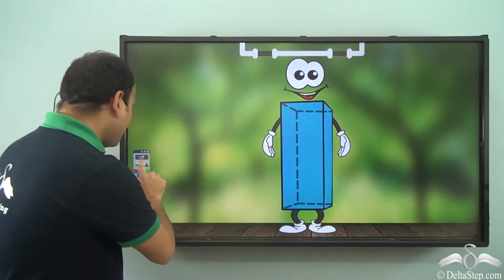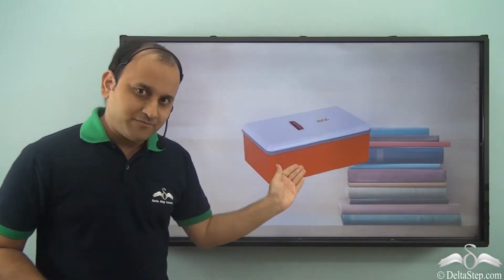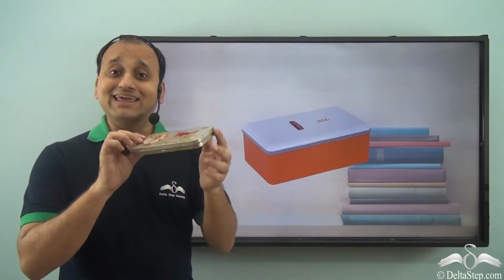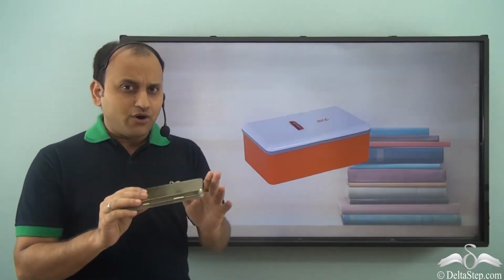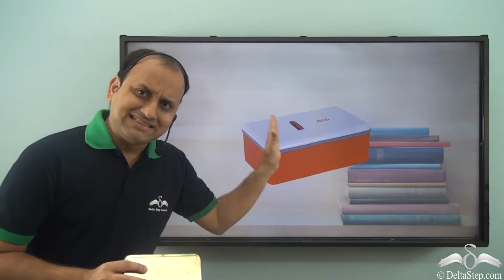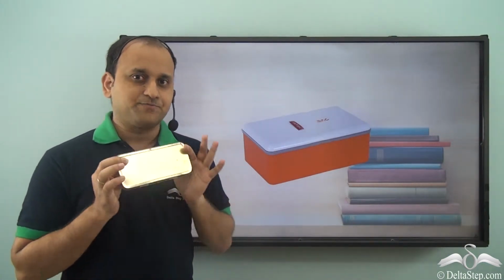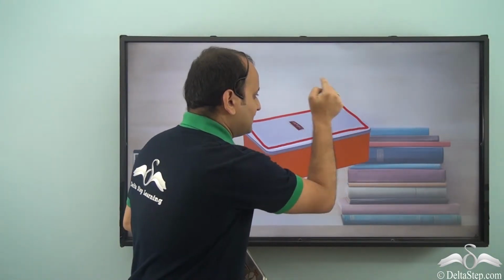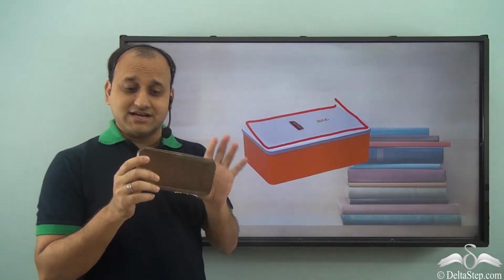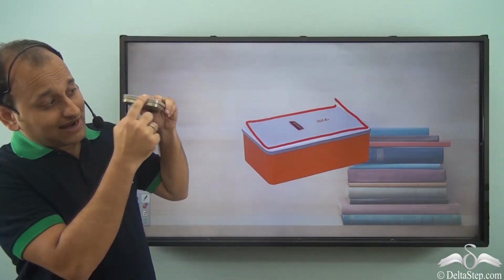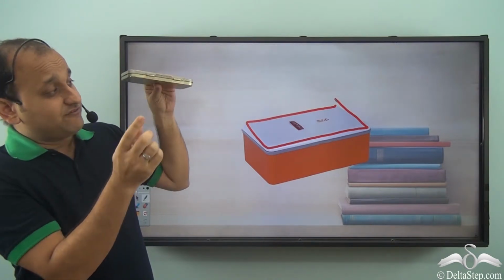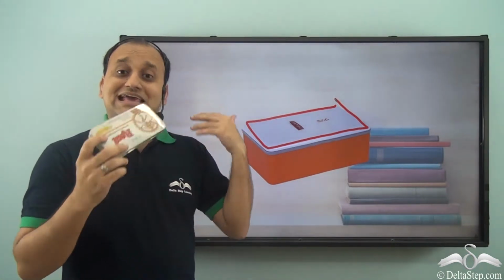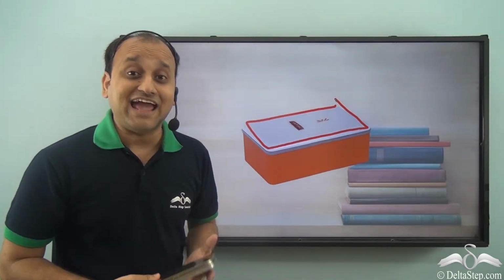Well, this tiffin box has a very similar shape to a stretched out cube, or even this pencil box. So what exactly is common between this tiffin box and this pencil box? Well, if you look at individual faces, they have a rectangular shape, isn't it? Even from this angle, it has a rectangular shape. Even from this angle, it has a rectangular shape. So this shape is made up of a number of rectangles.